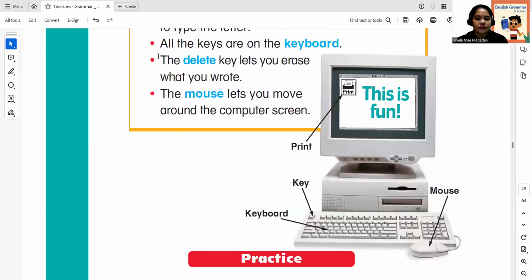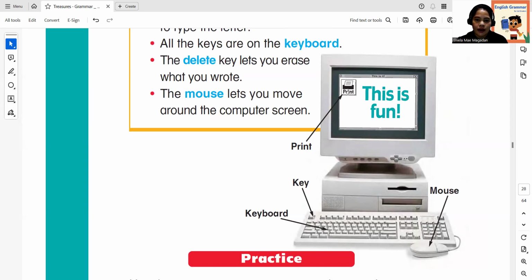The delete key lets you erase what you wrote. If there are words that you want to be corrected, you need to erase, so you have to use delete. And the last one, the mouse lets you move around the computer. If you can see here, it's moving. This is what we call the mouse pointer. So we have the mouse here.